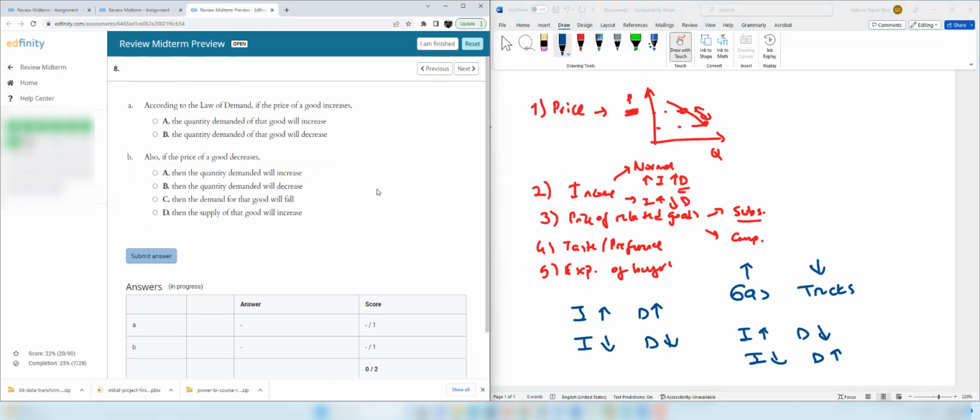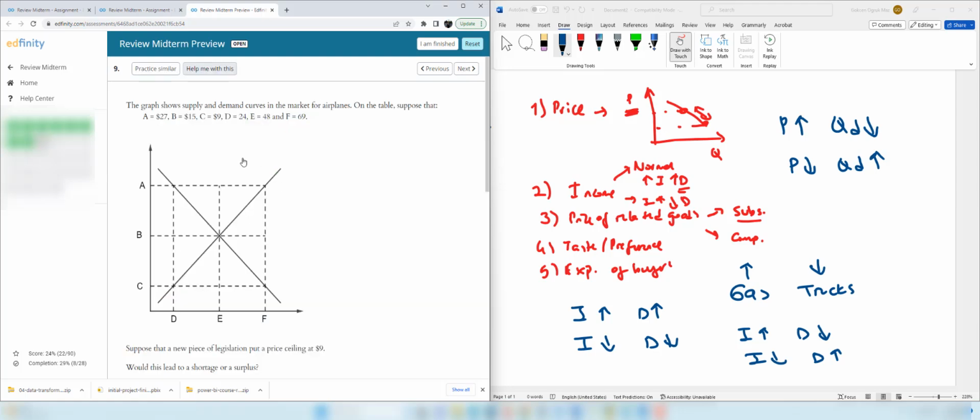Question 8 is about the law of demand. Let's remember what the law of demand says. When the price of a good increases, quantity demanded decreases, and the reverse is true too. When the price decreases, quantity demanded increases. So let's answer the first question. According to the law of demand, if the price of a good increases, the quantity demanded decreases. Also, if the price of a good decreases, the quantity demanded will increase.